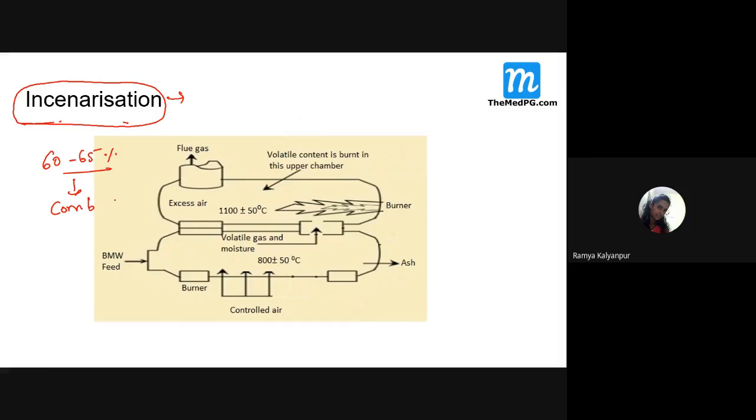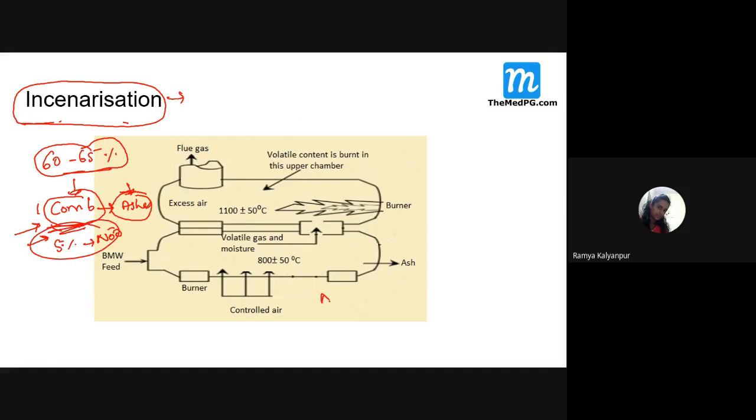That means when you burn them, it should get burnt and convert into ashes. Do you think placenta or any human body will burn and convert into ashes? Yes, it will be converted. So nearly 60 to 65% of the biomedical waste has to be combustible material if you want to put it in incineration. And some 5% it is okay to have some non-combustible material.